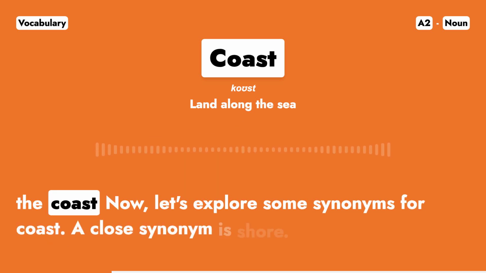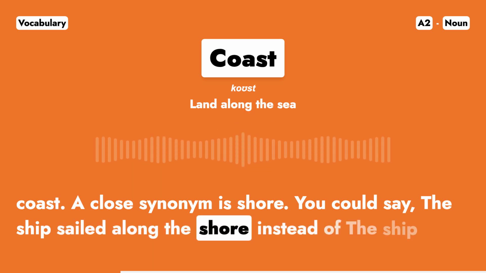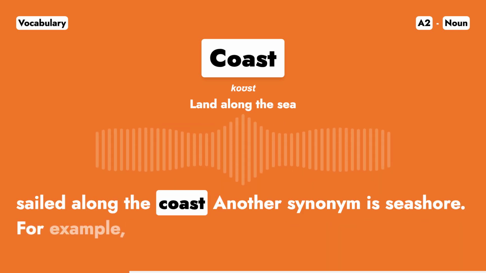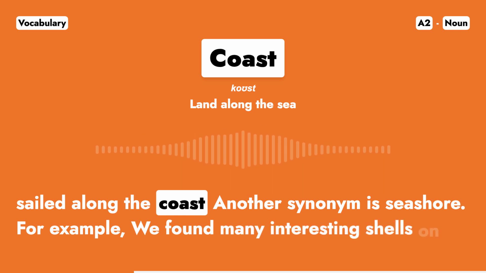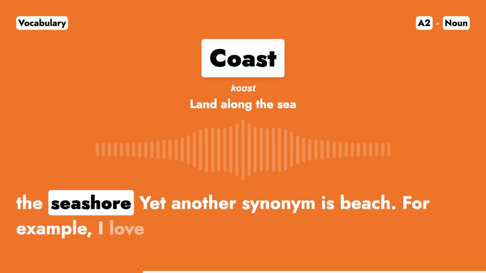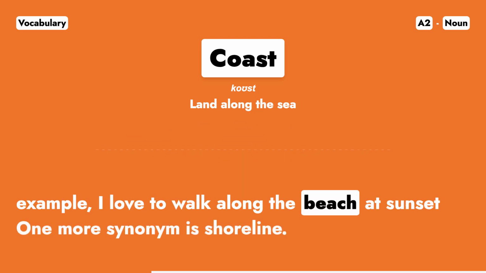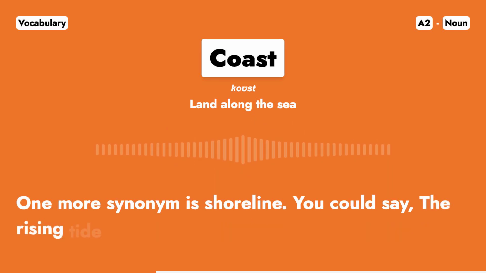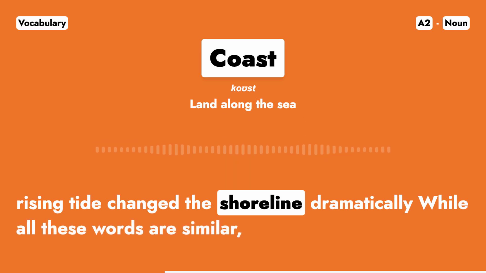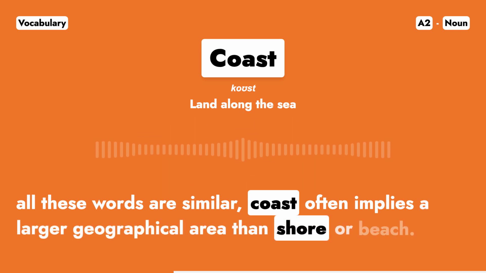Now, let's explore some synonyms for coast. A close synonym is shore. You could say, the ship sailed along the shore, instead of the ship sailed along the coast. Another synonym is seashore. For example, we found many interesting shells on the seashore. Yet another synonym is beach. For example, I love to walk along the beach at sunset. One more synonym is shoreline. You could say, the rising tide changed the shoreline dramatically. While all these words are similar, coast often implies a larger geographical area than shore or beach.